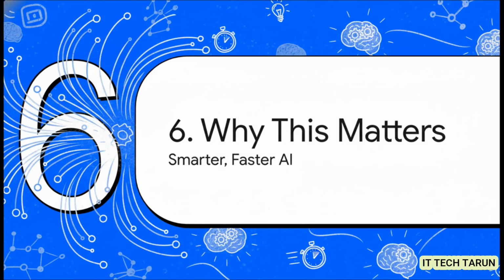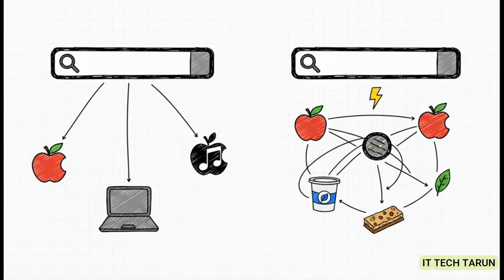So this is all fascinating stuff, but let's bring it back home. Why does any of this tech actually matter to you and me in our everyday lives? Well, the big payoff is that the AI tools we all use are about to get a major upgrade. Take search, for example. We're moving beyond just keywords to something called semantic search, where the engine understands the meaning behind your questions. That requires sifting through billions of those vectors we talked about. TurboQuant makes that whole process way faster. But it's bigger than that.